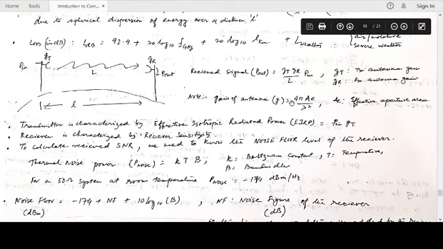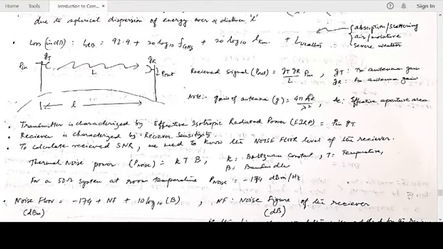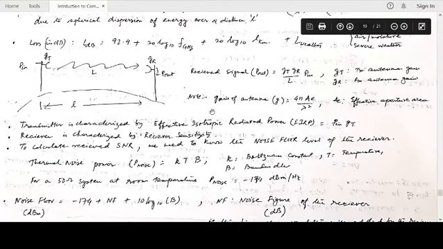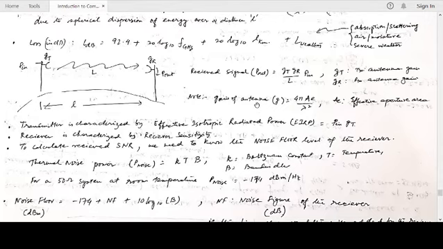So gain of an antenna is 4 pi AE by lambda square. Again, these things we have not derived in electromagnetic theory because that requires going a little more into detail, but for the time being we assume that these things hold true. So gain is inversely proportional to lambda square, and that means directly proportional to frequency square and directly proportional to the effective aperture area. Larger the aperture area, larger is the gain. So radio telescopes use extremely large size antennas, and hence the gain is much higher because you need to receive signals which are extremely low amplitude, embedded almost in noise.